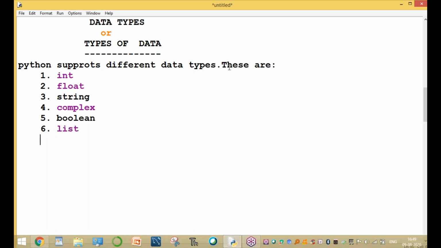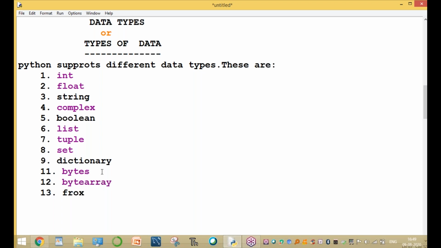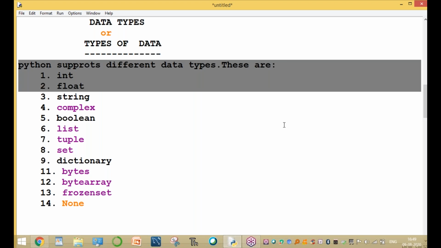The next one is list type, the 7th is tuple type, the 8th is set type, the 9th is dictionary data type, then bytes type, byte array type, frozenset type, and the last one is None, an empty data type without a value, but zero is also a value. Without zero, that is the None data type. These are the different data types in Python.